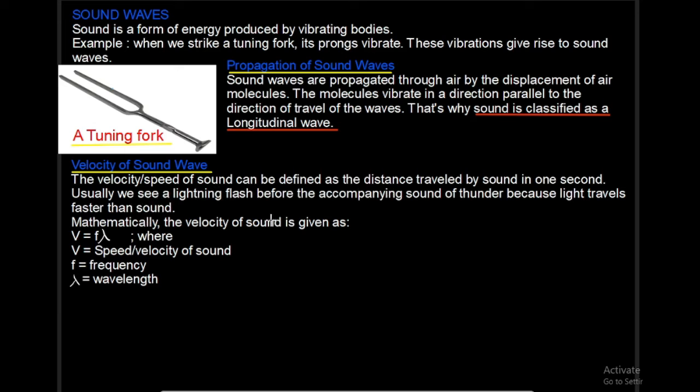Now, mathematically, the velocity of sound is given as v equals f lambda. Don't forget, the velocity or the speed of sound is the distance traveled by sound in 1 second. Most times, we use velocity and speed interchangeably because we're just concerned about the magnitude of the sound. Mathematically, v equals frequency times wavelength, where v is the speed or velocity of the sound, f is the frequency, and lambda is the wavelength. Don't forget, this is the formula for calculating the speed or velocity of sound.